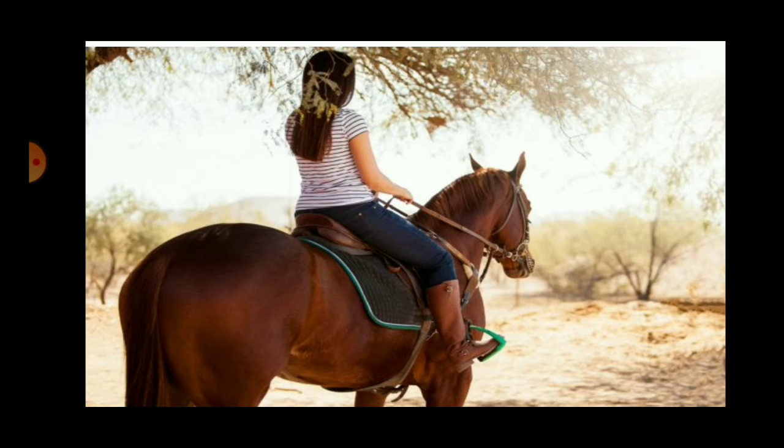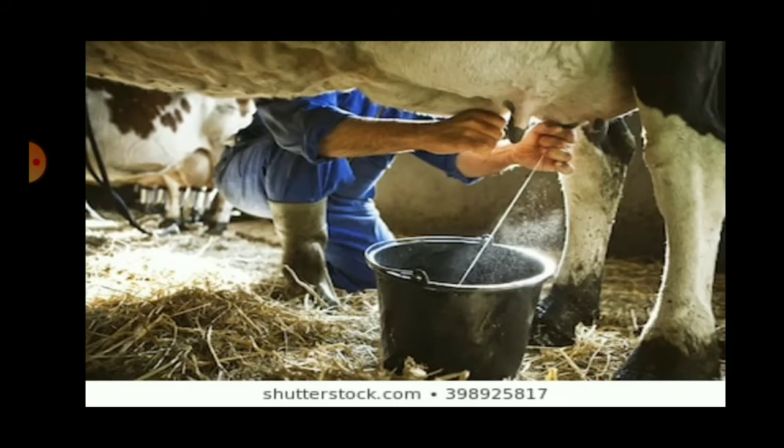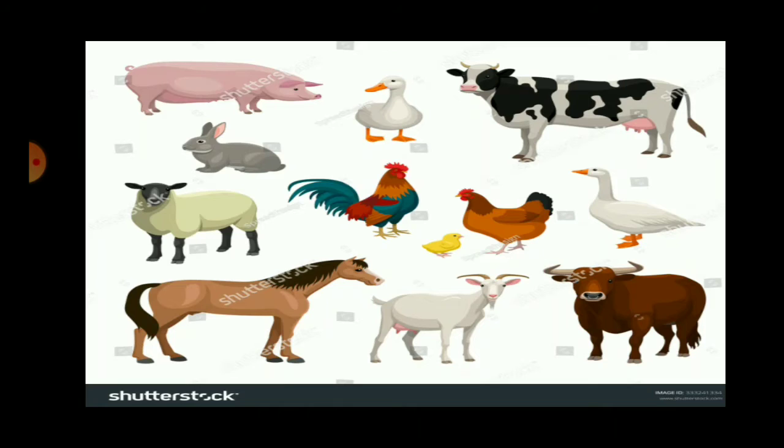So animals have been employed right from earlier times for ploughing. We have already seen the figure 8.2 where agriculture activity with the help of animals was done. So for ploughing we require animals. Animals are useful for riding, for transporting goods, as you can see in this picture, and we get milk from animals. Animals also provide us with milk, egg, bone powder, hides, etc.